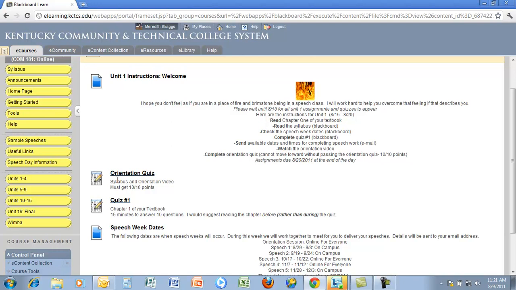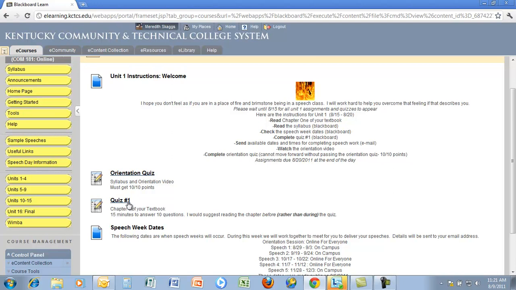There may be a few things that won't show up until a certain date, such as the beginning of discussion boards or the midterm or final. But in terms of content and written assignments, all of those things are available as soon as you pass the orientation quiz. When it comes to quizzes, I would strongly recommend that you actually read your textbook before attempting the